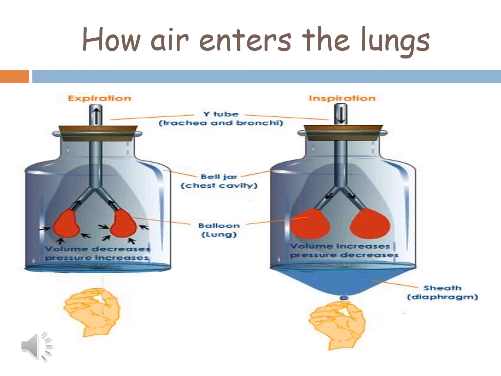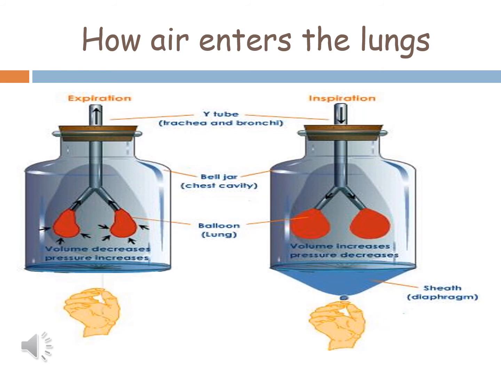These balloons represent lungs, and the two tubes represent bronchi, and the rubber sheet which is used to cover the end of the bottle represents the diaphragm.